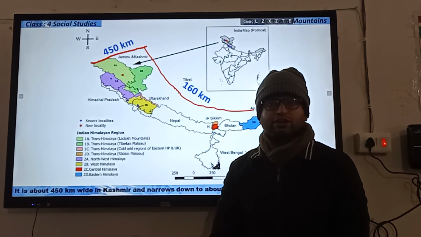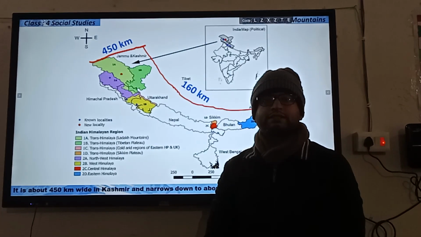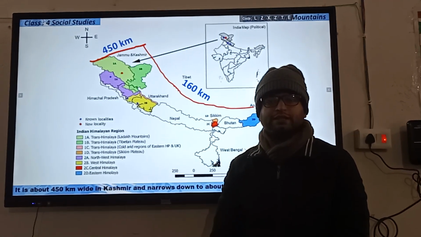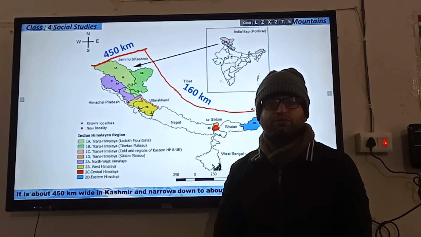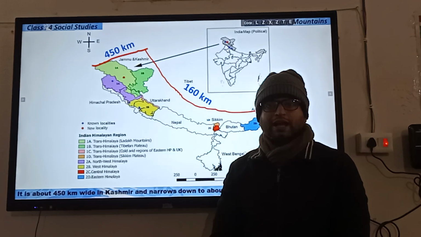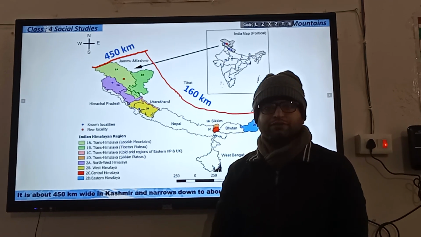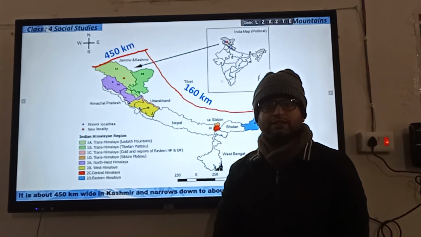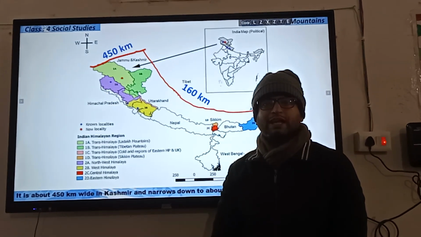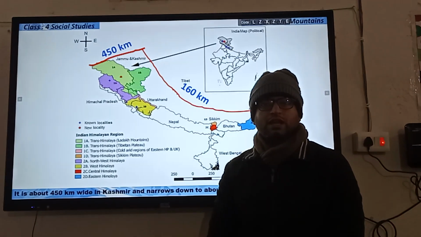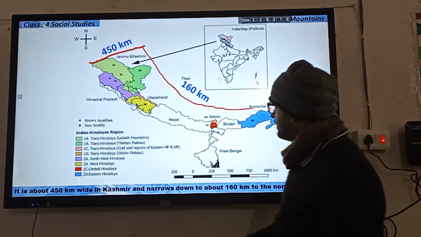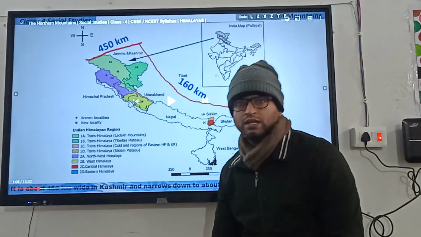The average height of the Mount Everest range is 8848 meters. It means 8 kilometers 848 meters. So if you reach the top of Mount Everest, you will be at the highest mountain peak in the world, and it lies somewhat here in Nepal.